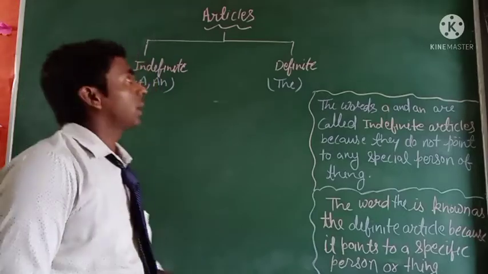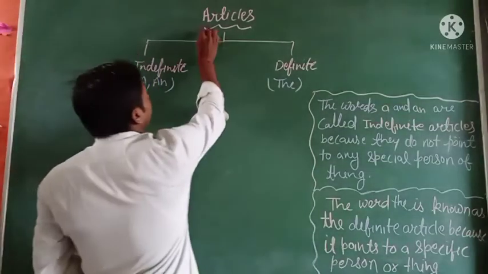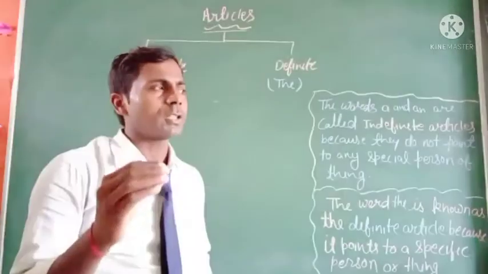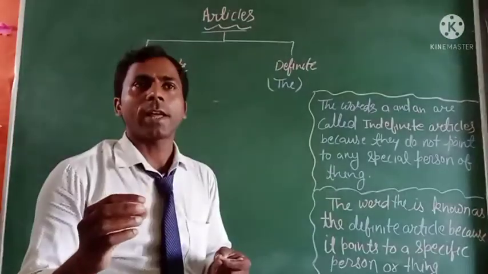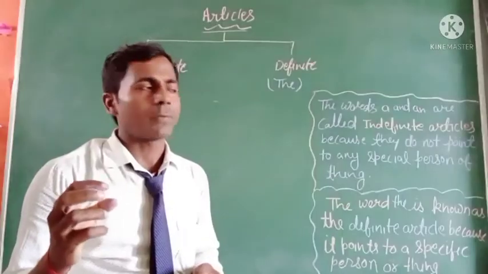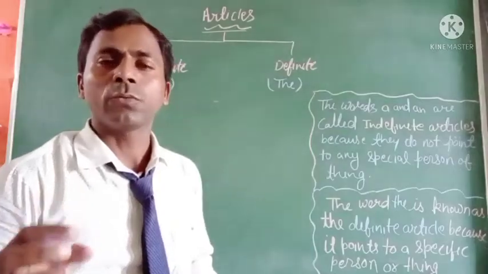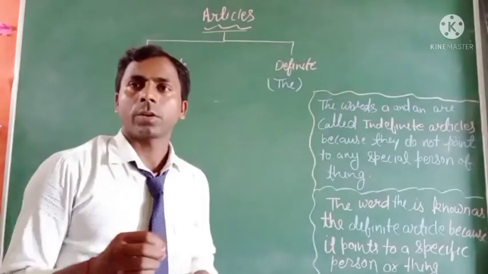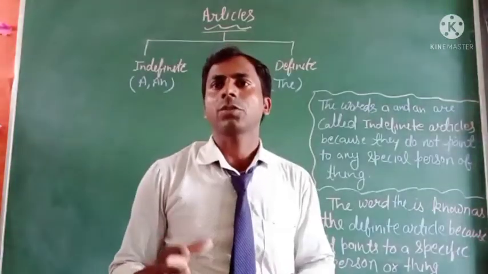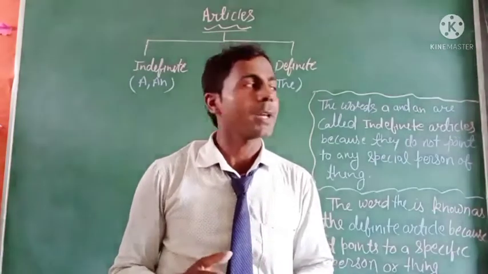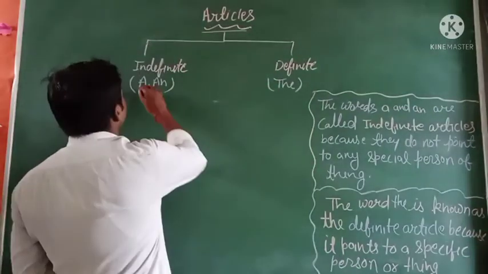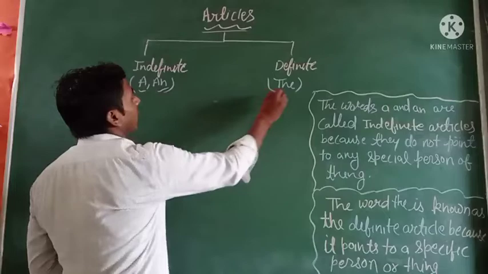Okay, first here is the word article. What is the meaning of the article? An article is a word that is used, you can say, like a prefix. It is a prefix that is used with a noun word. You have to learn that there are three article words. How many article words? Three: a, an, and the.